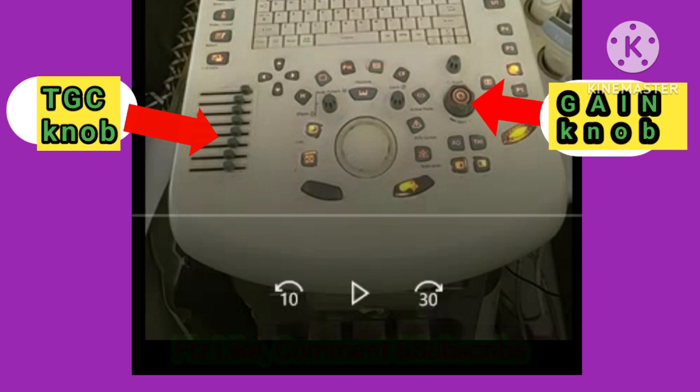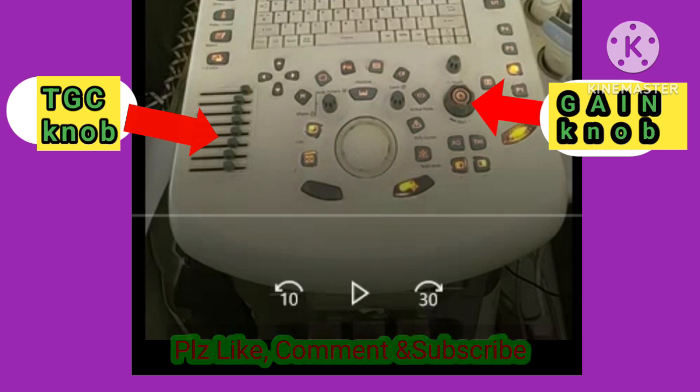But in case of TGC, when the TGC knob comes into function, it causes increased brightness and decreased brightness of a specific area. Thank you.